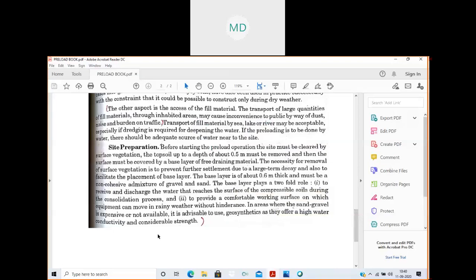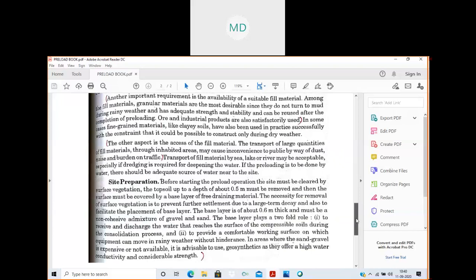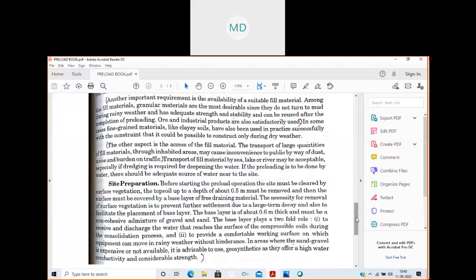Okay, then these things are related generally to settlement, consolidation, compaction. So these ideas should be very clear to you all. Consolidation, compaction, then bearing capacity, shear strength. These topics you should be very much clear. And if you are clear with these things, there is nothing much to get worried about in this subject.